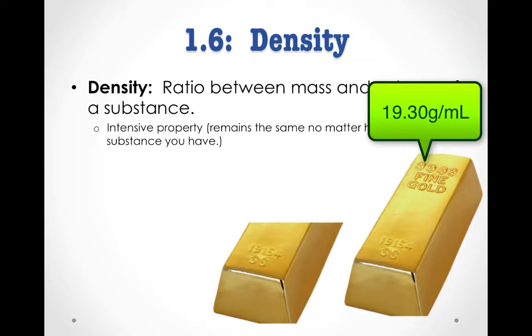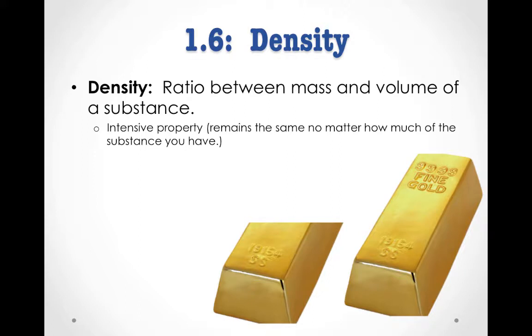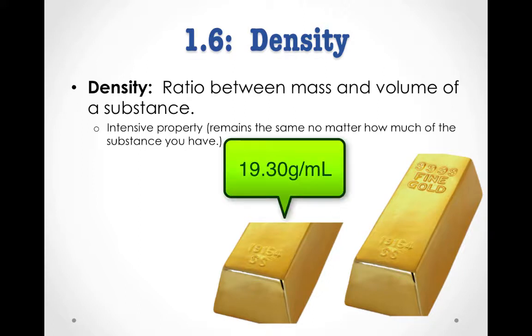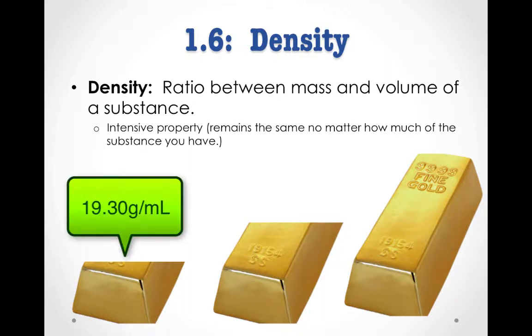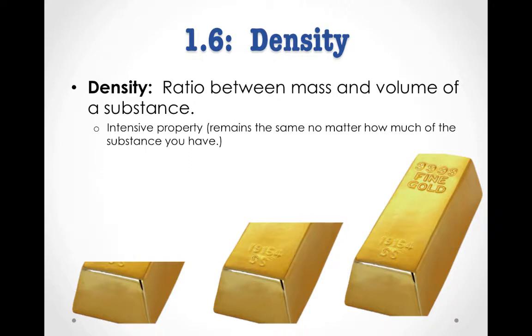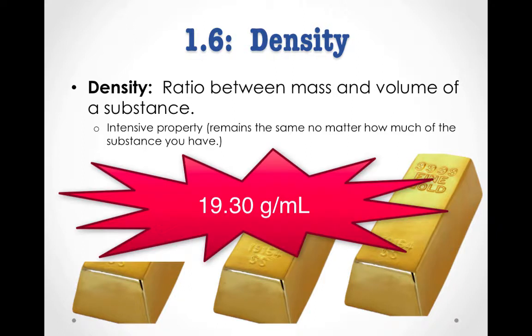If I cut that gold bar in half and measure the density of half of that gold bar, the density will still be 19.30 grams per milliliter. If I cut that gold bar in half again and measure the density of that now quarter of a gold bar, I will still find that its density is 19.30 grams per milliliter. In other words, no matter how much gold you have, you will have 19.3 grams for every milliliter of gold that you have.